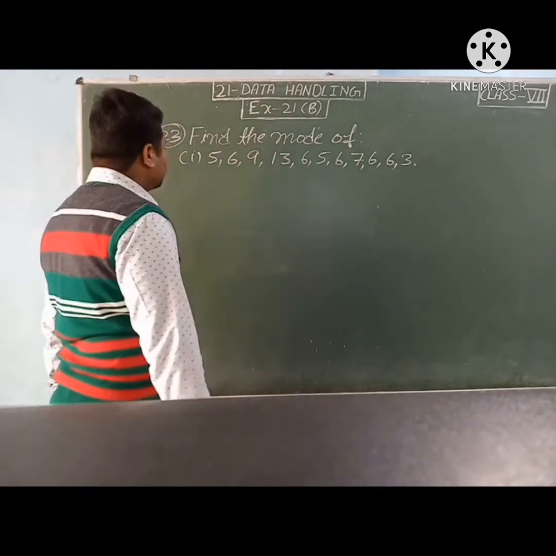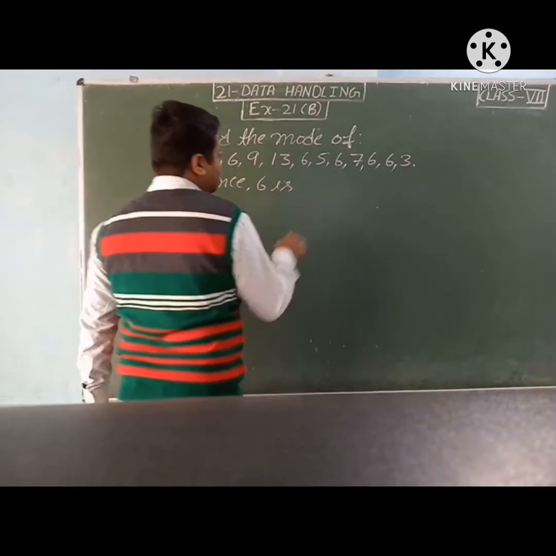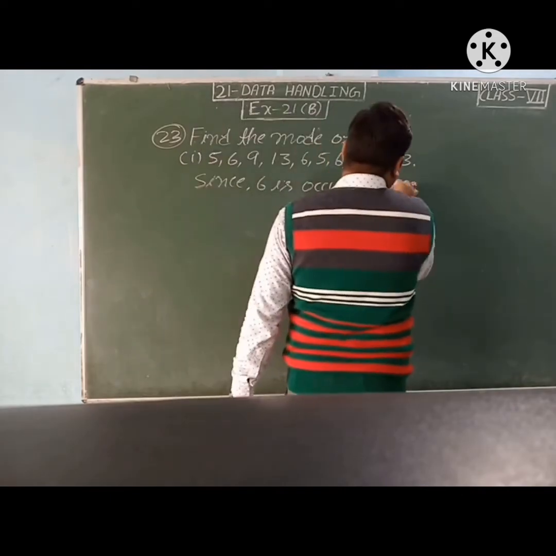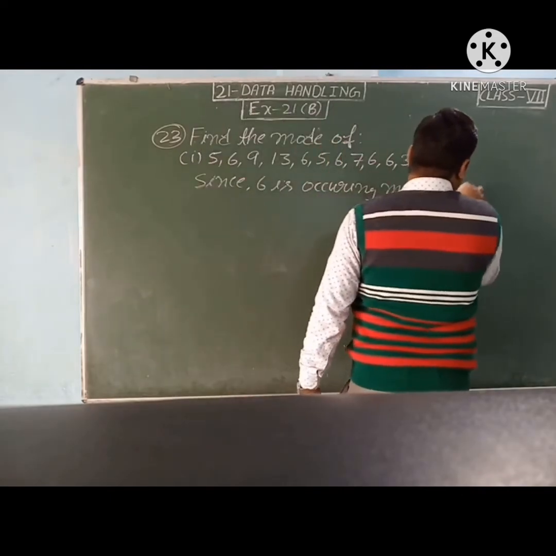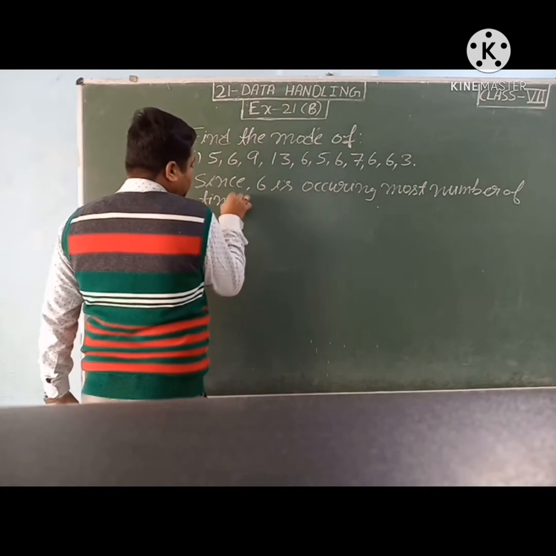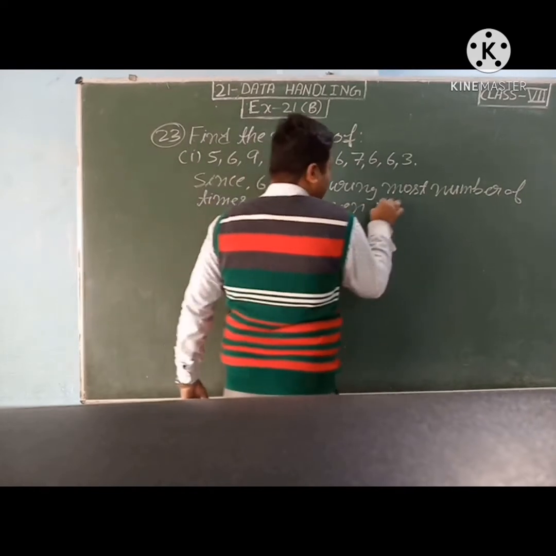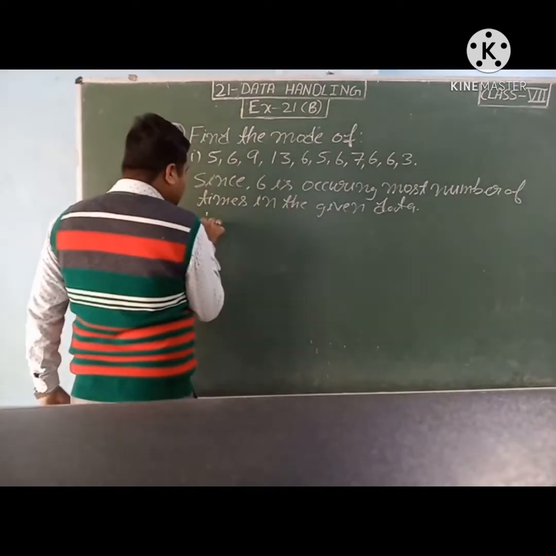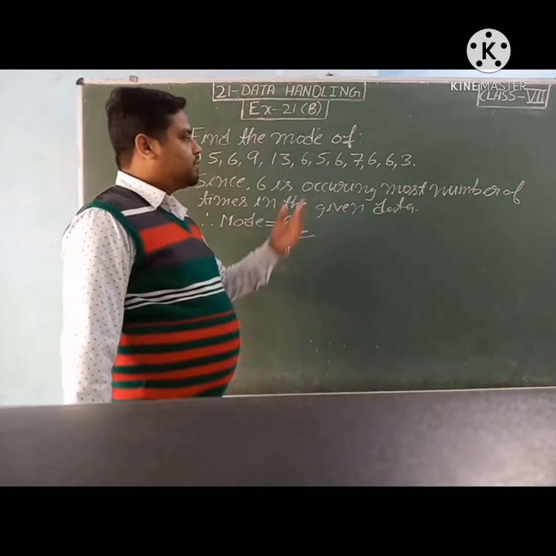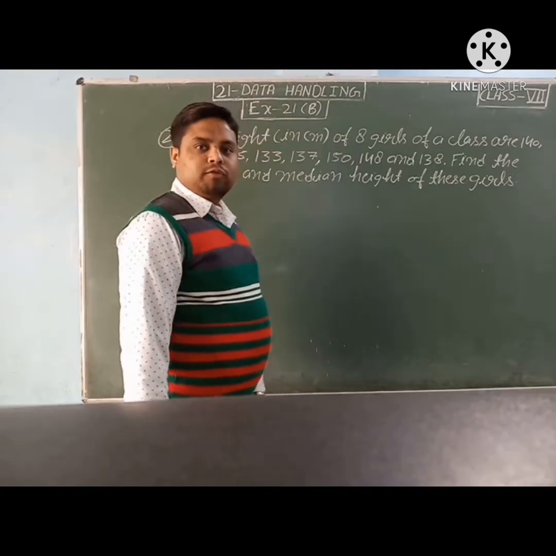So students, what will we write? Since 6 is occurring most number of times in the given data, therefore mode is equal to 6. Now students, question number 25.